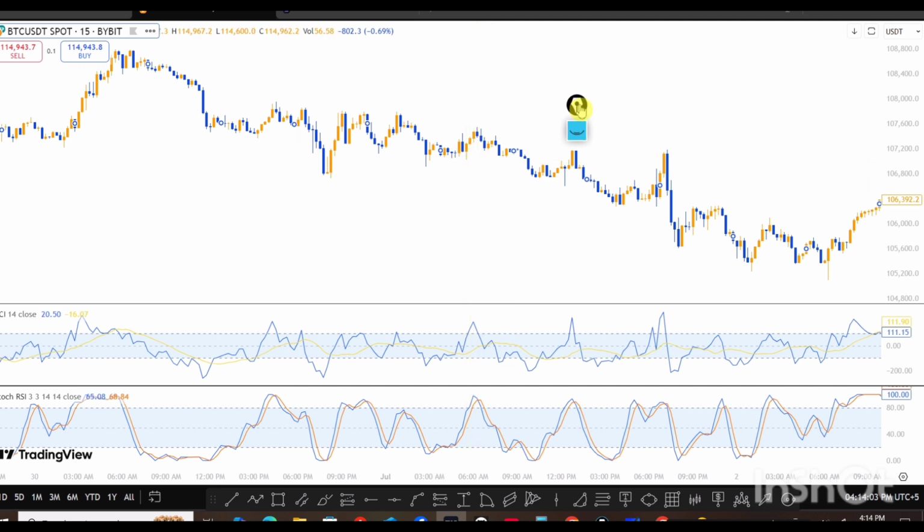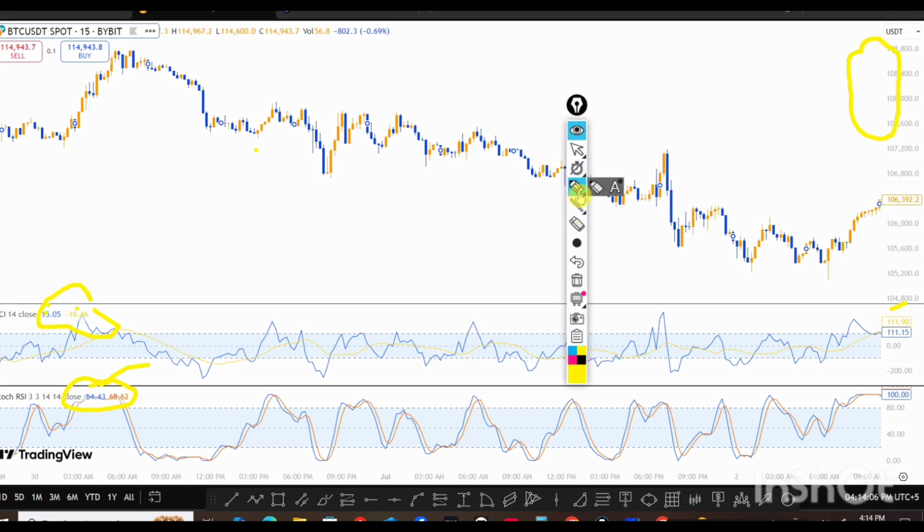We can see that this area, that area, this one, and this one show local rejection. The 15-minute chart shows local rejection, so any bounce could face resistance quickly.